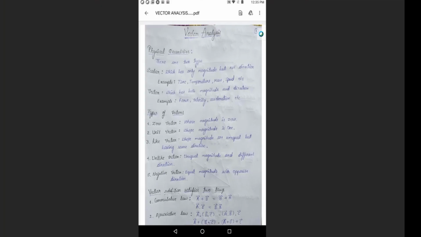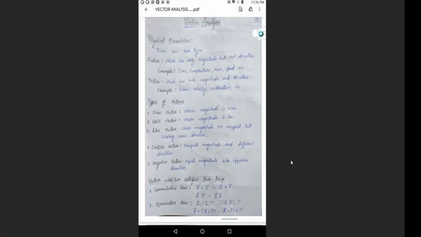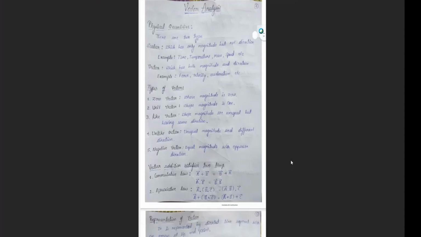So physical quantities are of two types. One is the scalar and one is a vector. Scalar quantity is one which has only the magnitude but no direction. So you can take examples like speed, time, and so on. Vector is one which has both magnitude as well as direction. So examples for vector are acceleration, momentum, and so on.